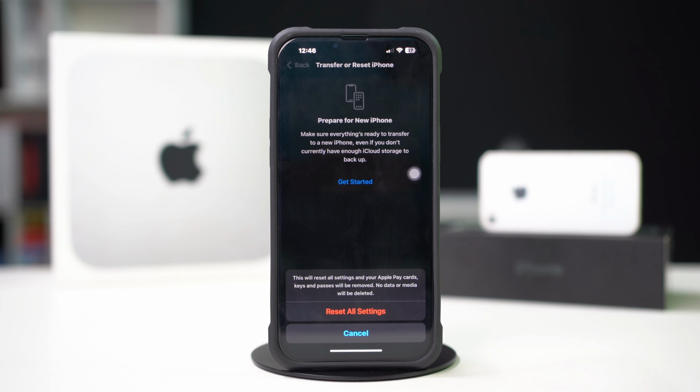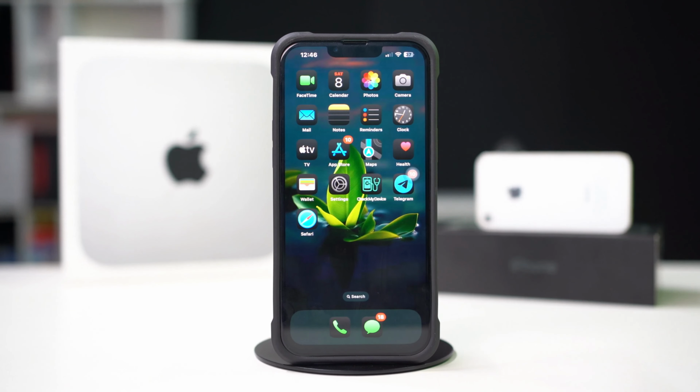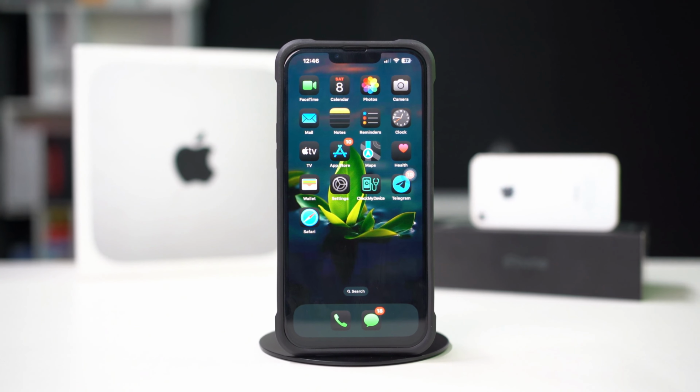Test the message notification sounds again after the reset. By following these steps, you should be able to fix the message notification sound issue on your iPhone.